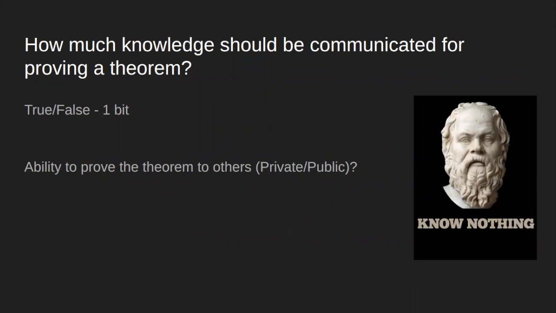So obviously, some information does need to be communicated, such as whether the information is true or false, which is one bit. But how much more information needs to be communicated than that? Let's suppose, for example, that Alice has solved a discrete logarithm problem and wants to prove to Bob that she has solved it. She could just give Bob the answer, and Bob can verify it, and that would show that Alice has solved it, but that's more information than Alice would like.